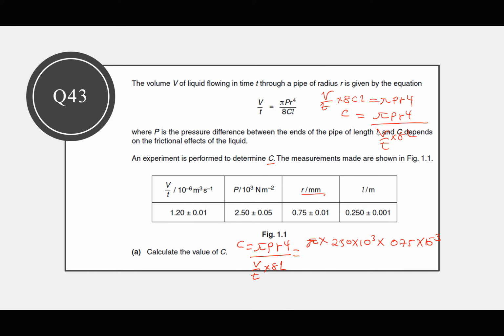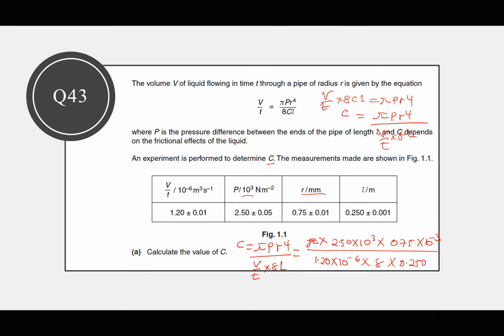Because this is in millimeters, this is raised to power 3. Then this is divided by V over T. V over T has been given as 1.20 times 10 power negative 6. Then times 8 times L. L has been given as 0.250. It is in SI units. So what remains is to press our calculator.